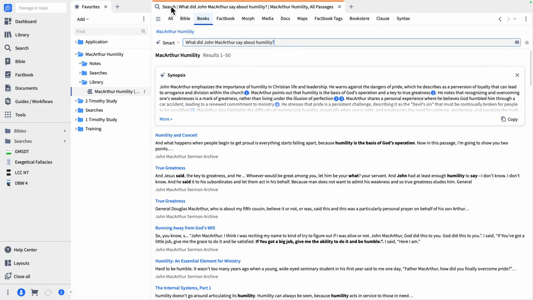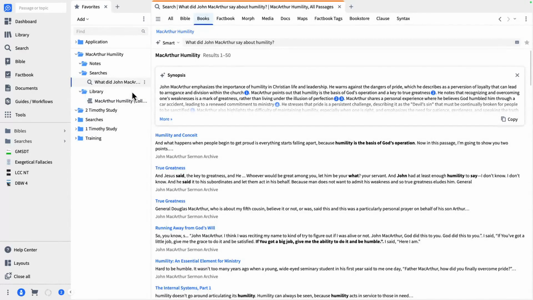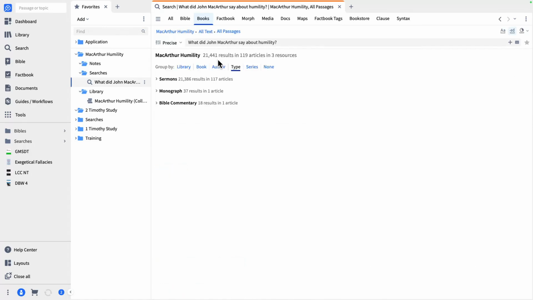So I'm going to take it the same way. I'm going to left click, drag it, and drop it into the searches file folder. So now I've saved that one. If you want to, you can do both of these searches, or you can do one or the other. We can also do a precise search. Remember, it's just two different search engines, but it may come up with different results for you.